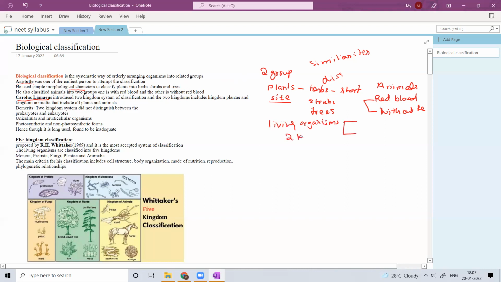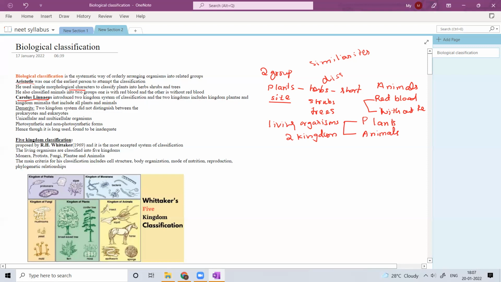This is the two kingdom classification. One is animals and the other is plants. Kingdom Animalia and kingdom Plantae. So these are the two kingdoms in his classification.